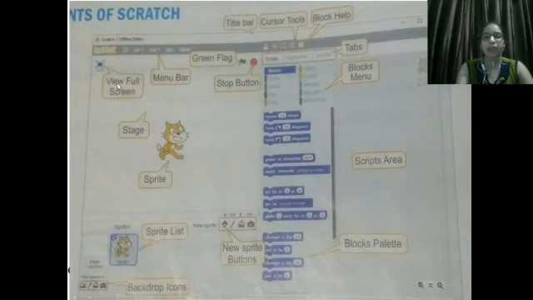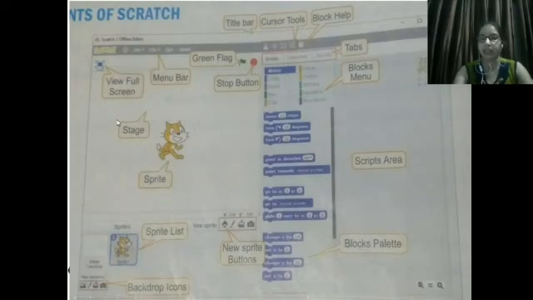Now this is the view full screen, at the top left corner. If you click on that, you can see the full screen. This is the menu bar, with different menus. This green flag is the play button of Scratch. Whatever programming you have done, if you want to play it, click on that. If you want to stop it, click on the stop button.